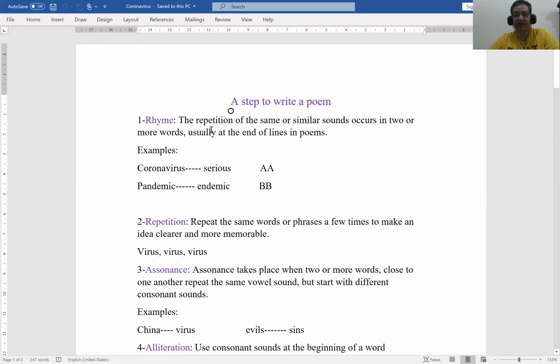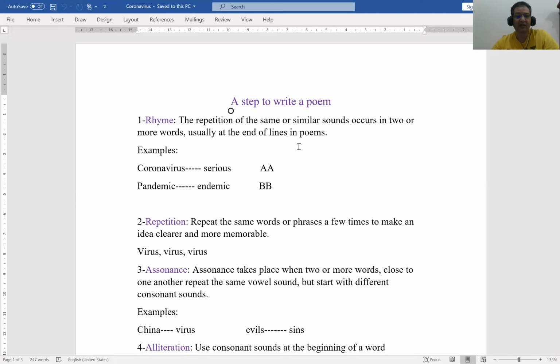Rhyme means the repetition of the same or similar sounds in two or more words, usually at the end of lines in poems. So before I started to create the poem about coronavirus, I started to collect a lot of rhyming words about this serious disease, COVID-19 or coronavirus.